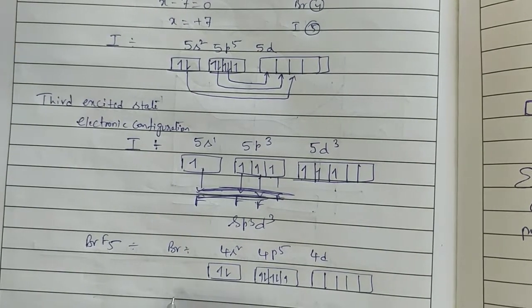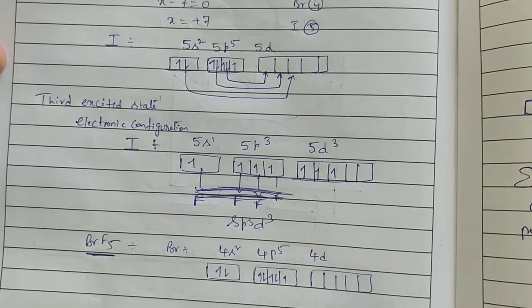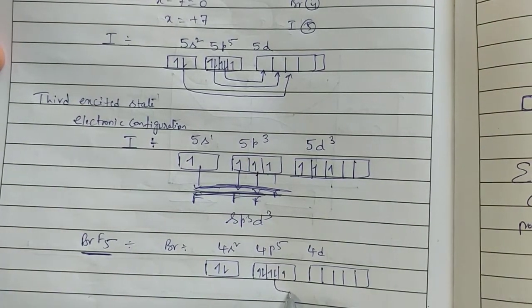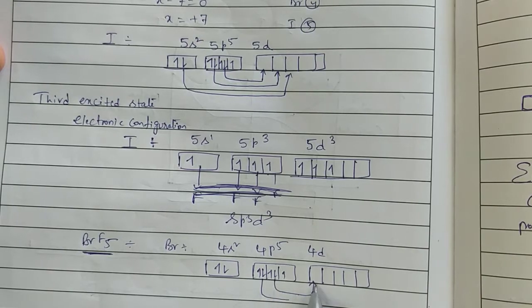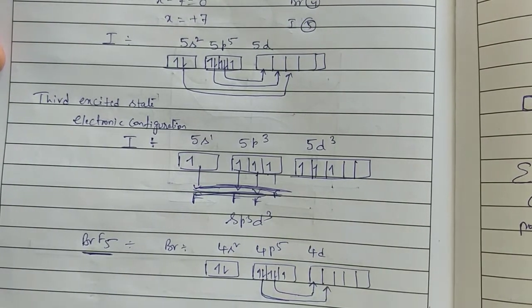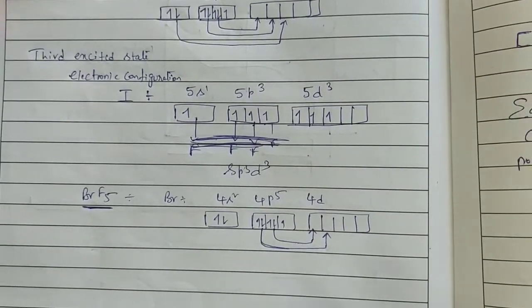Okay, now with how many fluorines should it be bonded? 5 fluorines. Then it should contain 5 unpaired electrons. This paired electron is excited into this orbital, and this one also is excited into this orbital. Then that is called the second excited state.